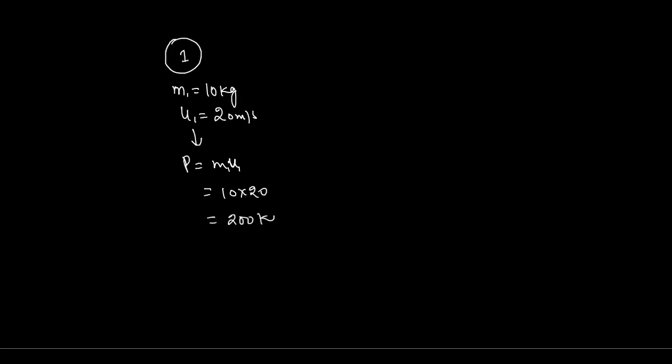For example, this is an object of mass 10 kg. This is body 1, the first body, with mass m1 equals 10 kg, moving with some initial velocity u1, say 20 meter per second. The initial momentum will be p equals m1 u1, which is 10 into 20, so 200 kilogram meter per second.